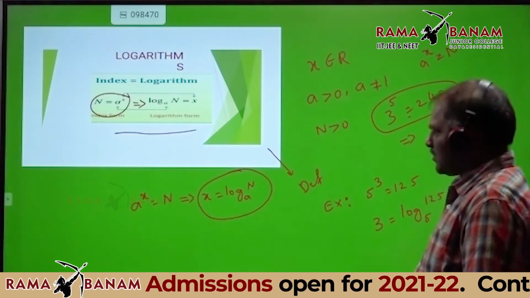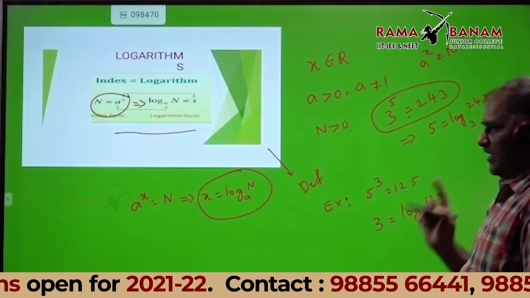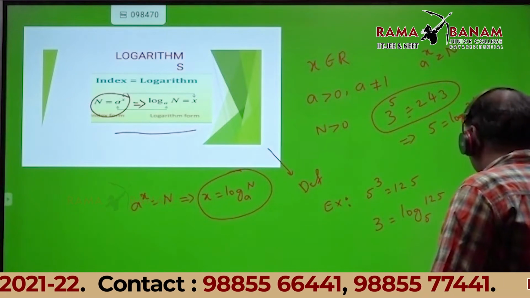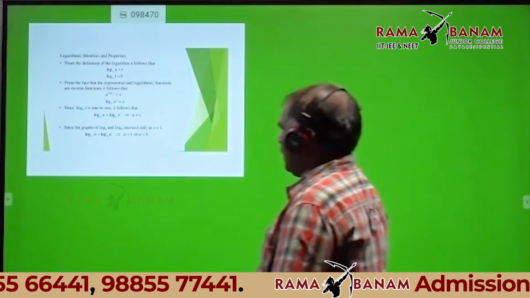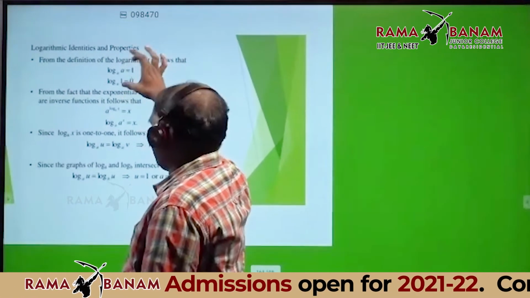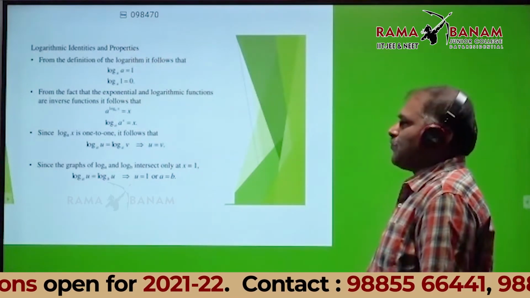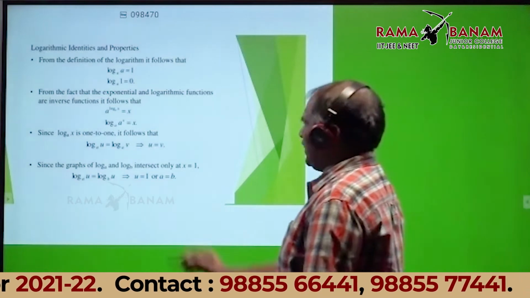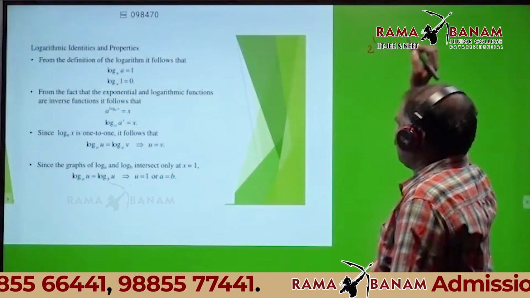Actually, logarithms have some identities or properties. Lesson 1. That is the basic property. Sir, please say it loudly, sir. Okay. Basic property. What is 2 power 1 equal to?